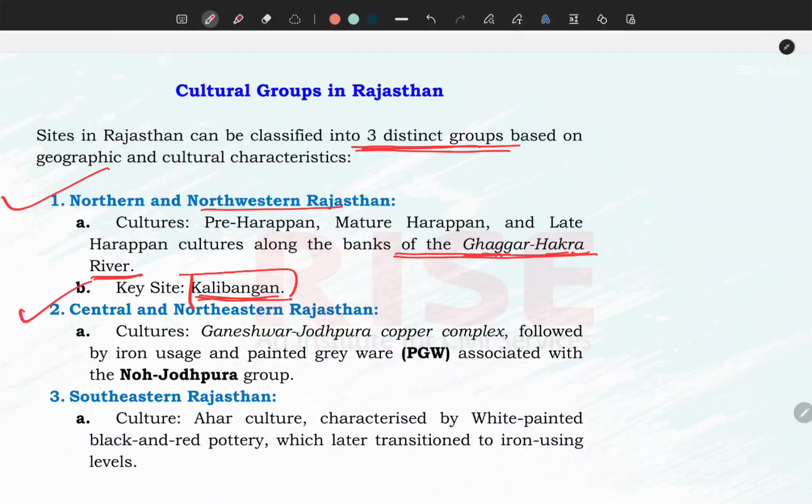Another cluster is the northeast, which is basically the Ganeshwar-Jodhpura Copper Complex. This is very important, and in many RPSC examinations, this Ganeshwar-Jodhpura complex has been asked.